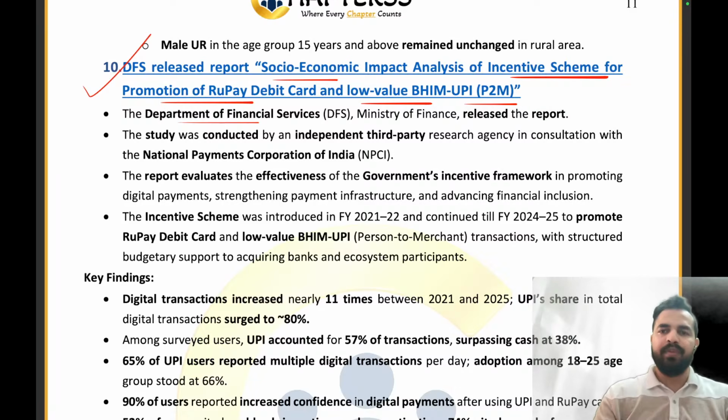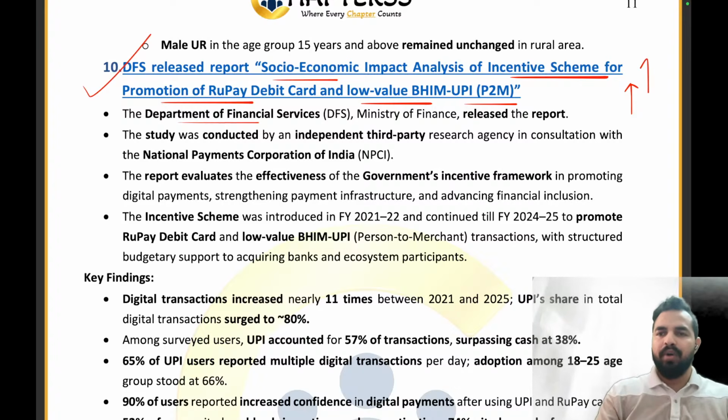Let me tell you that a few years back, the Government of India came up with the initiative of incentivizing the usage and the promotion of the Rupee debit card. Basically, the Government of India wanted more and more enrollments under the Rupee debit card, and we should promote more and more low value BHIM UPI transactions so that we can enhance and promote the ecosystem of digital payments in our country.